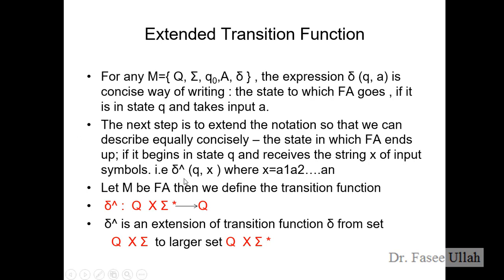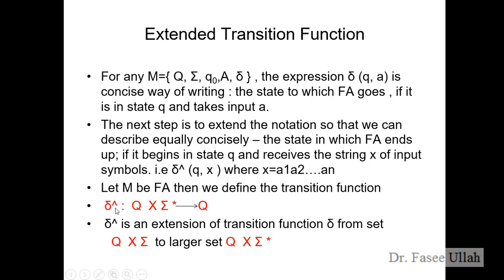So let's say we have a form over here. Before going to the explanation of this function, let's say we have a transition function with Q, which is the state, and X, the different transition values. Over here they mention A1, A2 up to An, right? So these could be different transition values between different states, or among the states. So let M be a finite automaton, then we can define the transition function.